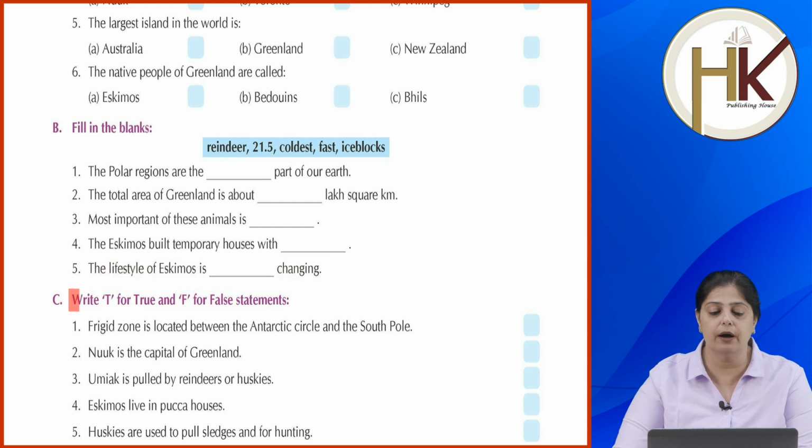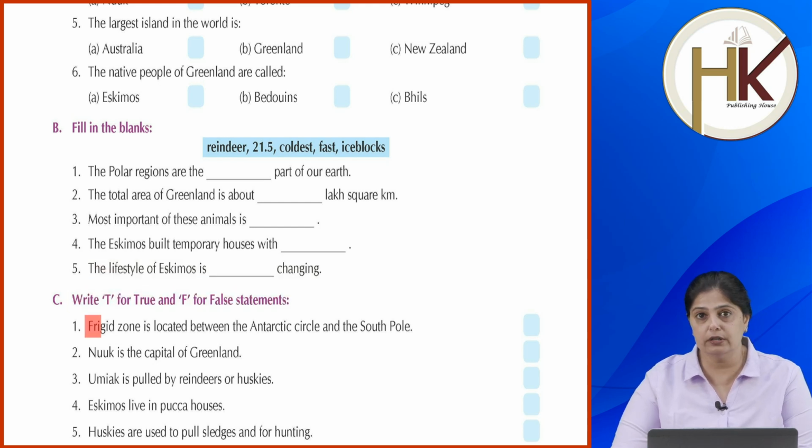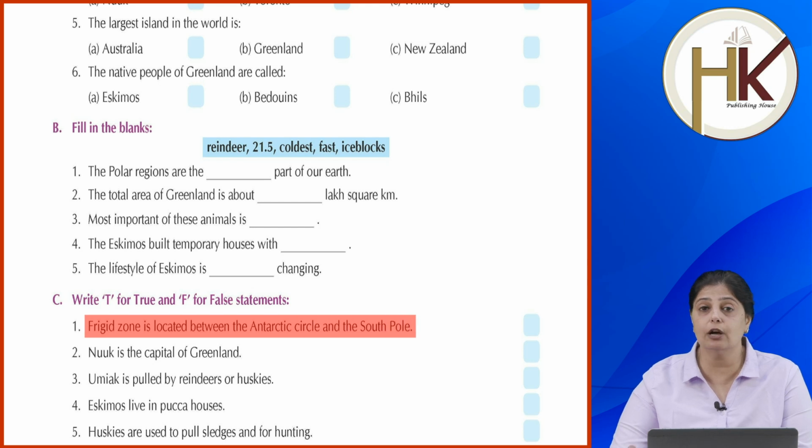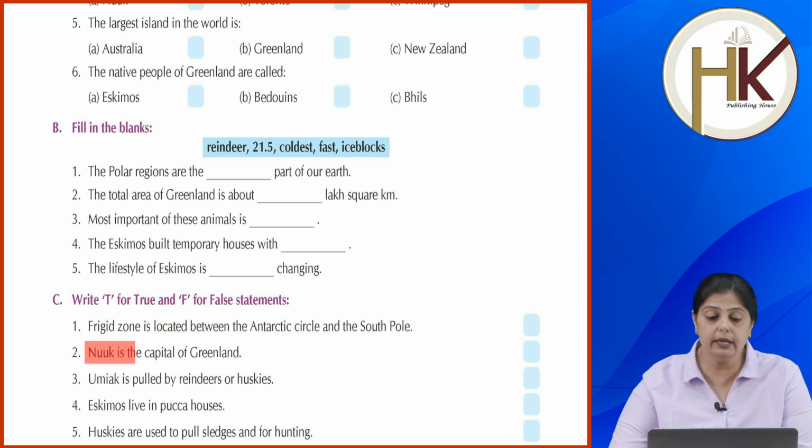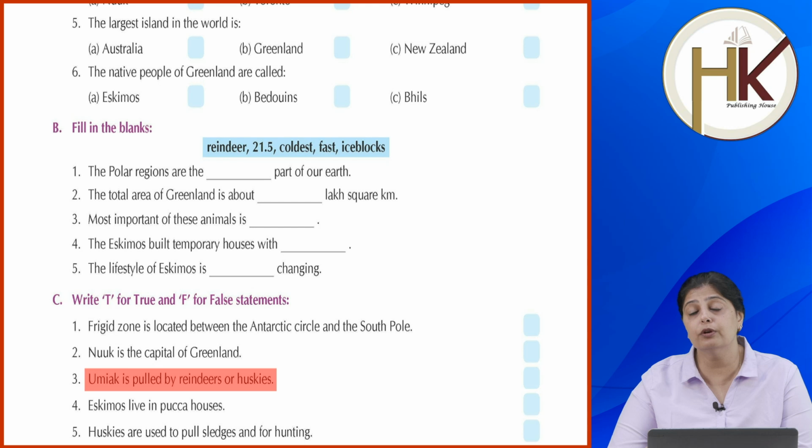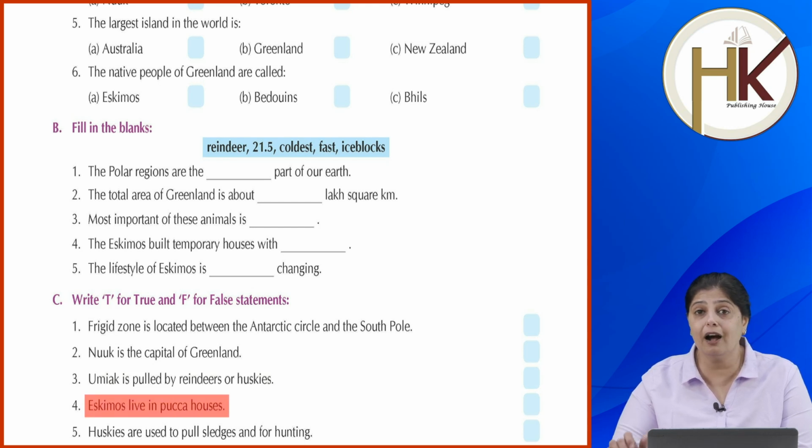Okay. Now, true or false. Frigid zone is located between the Antarctic Circle and the South Pole. True. Nuuk is the capital of Greenland. True. Umiak is pulled by reindeers or huskies. False. Umiaks are used as water transport. Eskimos live in pakka houses. False. They live in temporary houses called igloos.